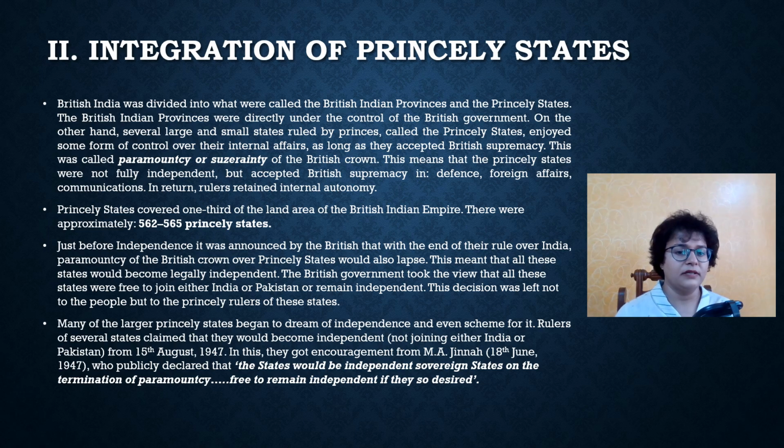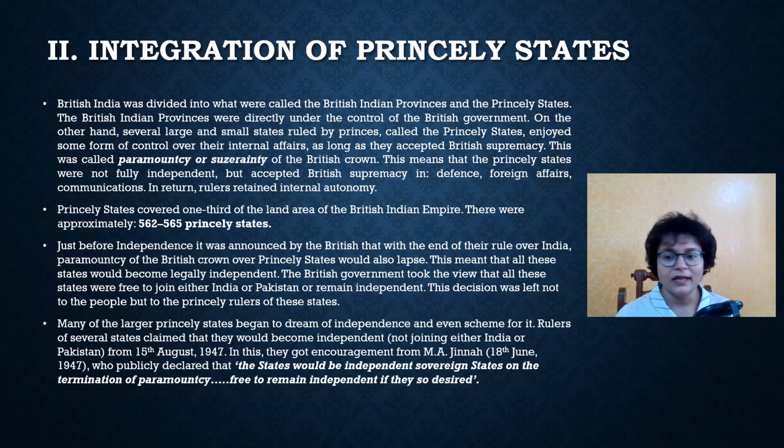Just before independence, it was announced by the British that with the end of their rule over India, their paramountcy of the British crown over princely states would also lapse. This meant that all these states would become legally independent now. The British government took the view that all these states were free to join either India or Pakistan or remain independent. And this decision was left not to the people but to the princely states or the princely rulers to decide.